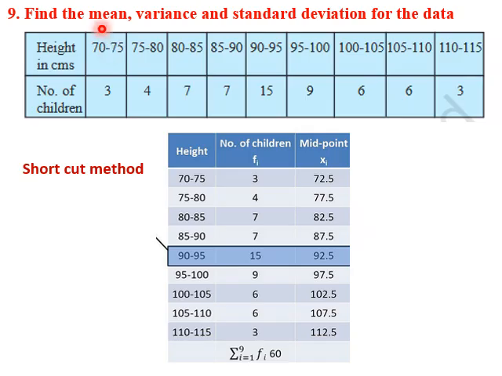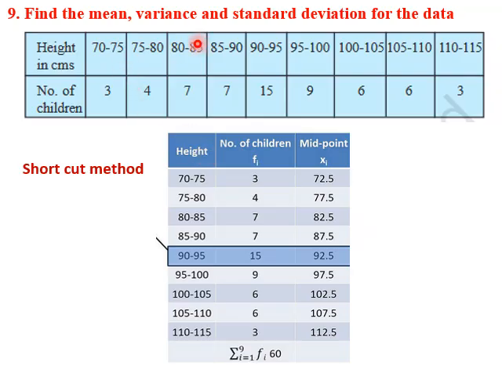In this problem, we need to find mean and variance and standard deviation for this data. Now, once we see that the class intervals are of very large numbers like this, multiplying with frequency becomes more difficult. So what we use here is the shortcut method. In the shortcut method, we assume a mean value. So which value to be assumed? We take the highest frequency value, that is 15. So we assume that mean is in this class interval 90 to 95. That's what we have done.